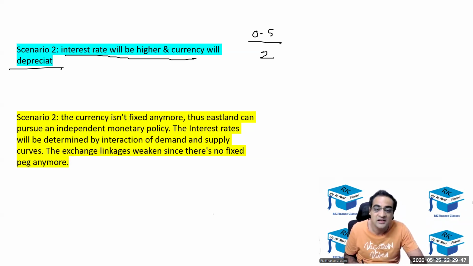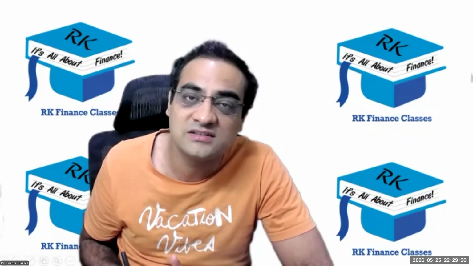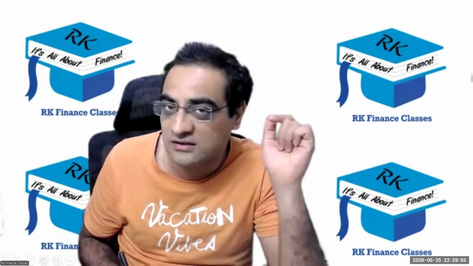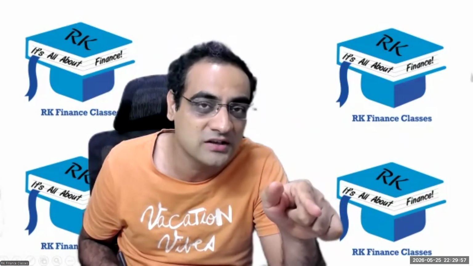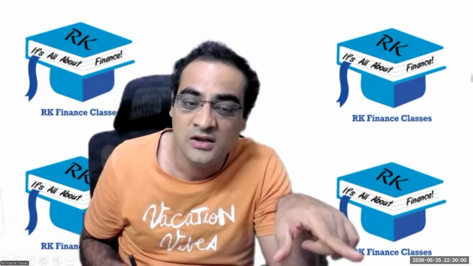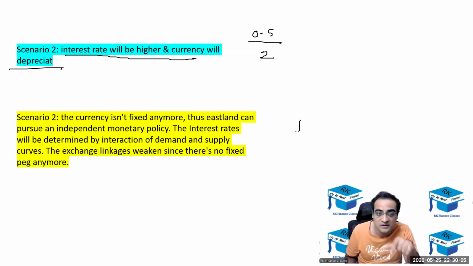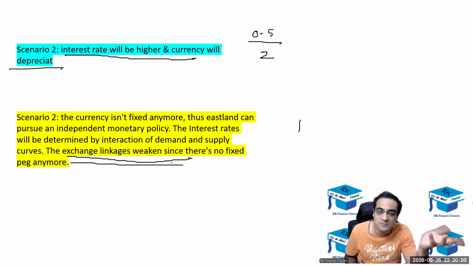That's what I'm saying. The point is, when they say write keywords, at this point of time I don't know whether Jenny knows the stuff or not, but the moment this word comes, I have to give her, as an examiner, minimum half a mark. The interest rate will be determined by interaction of demand and supply curves. The external linkage will weaken since there is no fixed rate. Okay, this is fine. That means he's trying to say currency could appreciate or depreciate, which is fine. I'll give 0.5 marks for this.